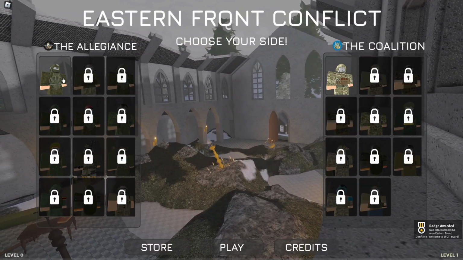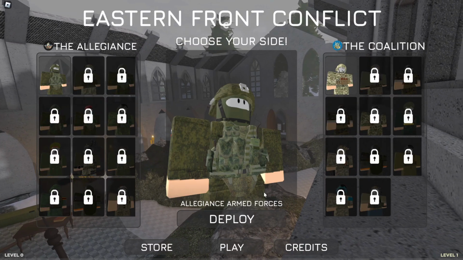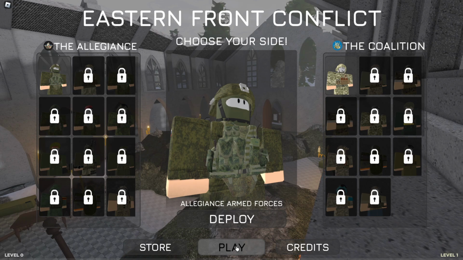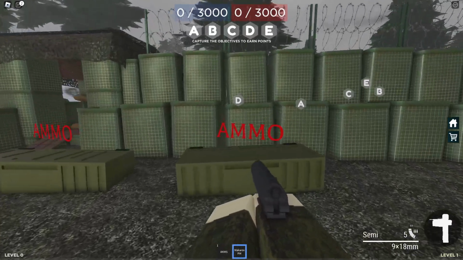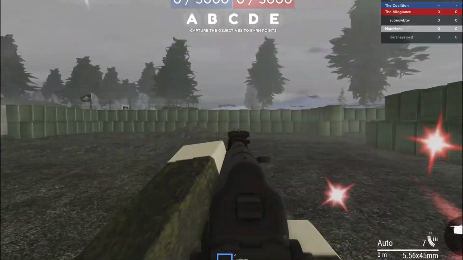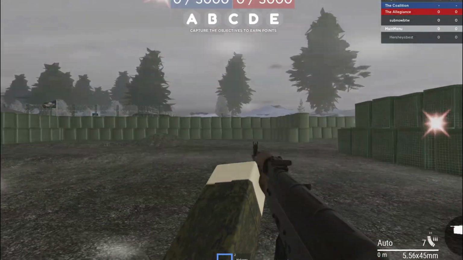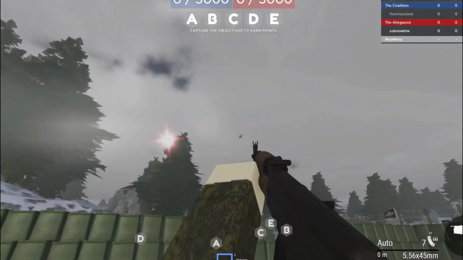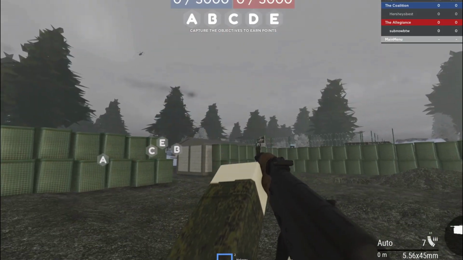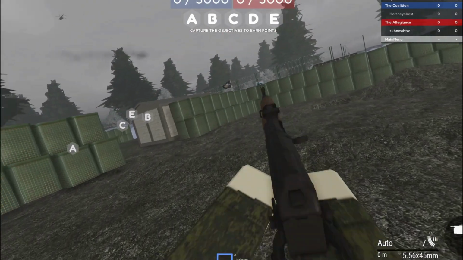Okay, so I could be part of the coalition or the allegiance. We'll be part of the allegiance for now. And let's press deploy. Alright, so I've never actually been to war before, and so I really don't know what I'm doing. Let me spawn my weapon, and I can shoot weapons, buddy. Yes, I can! I can take over the helicopter that's in the air, even though I don't have any more ammo left. Alright, let's reload.